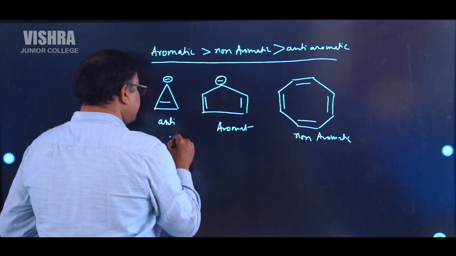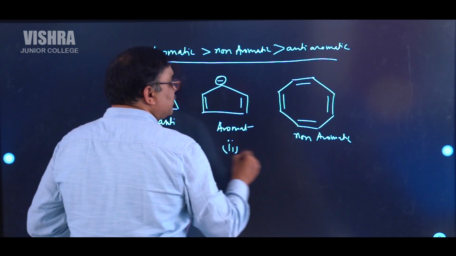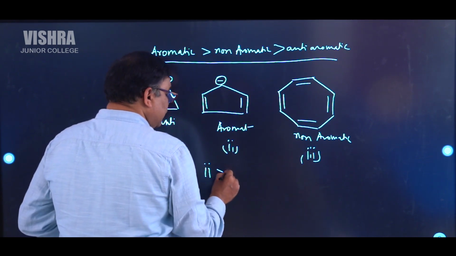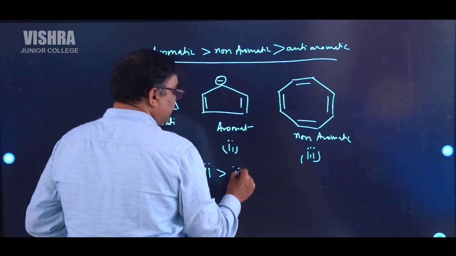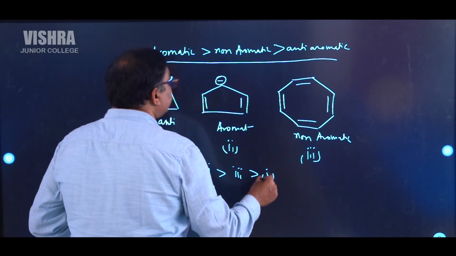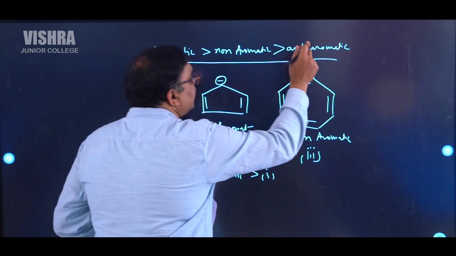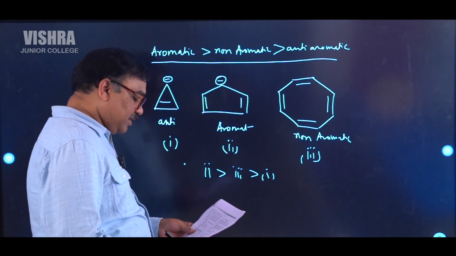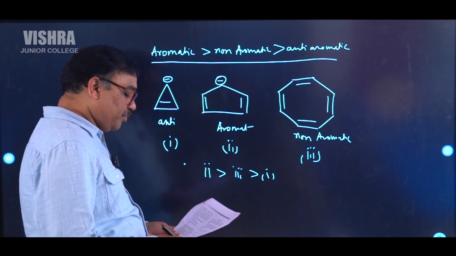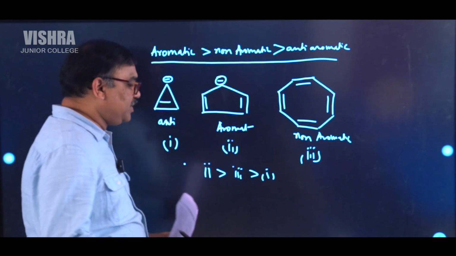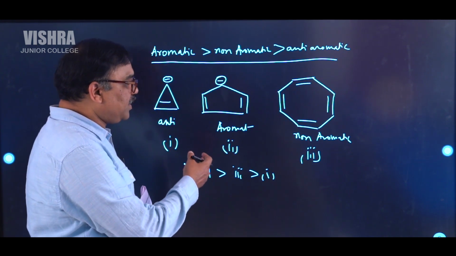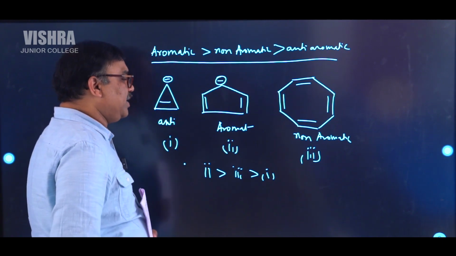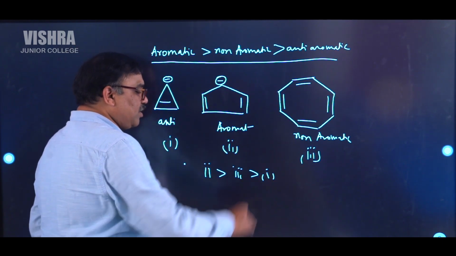So if this is the first compound, this is the second compound, this is the third compound, we can write the second one is more stable than the third one, and then comes the first one, because aromatic, non-aromatic, anti-aromatic. So that is the order that we can write. Now let's go to the numerical based questions. So I think all of you understood. Aromatic first, non-aromatic, then anti-aromatic. Convert this into that order. That's all.